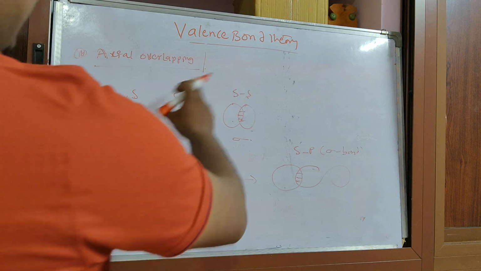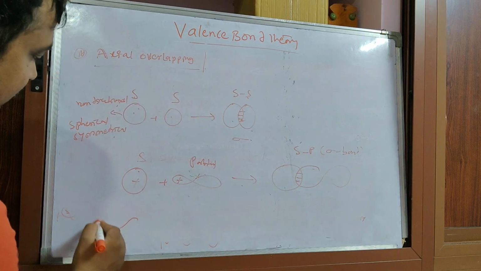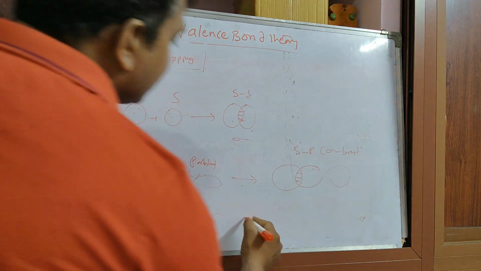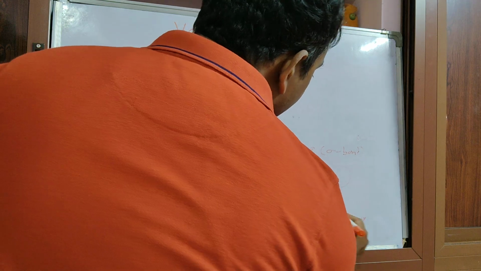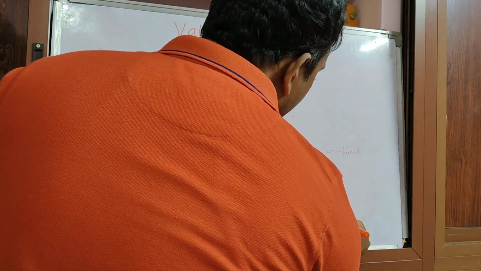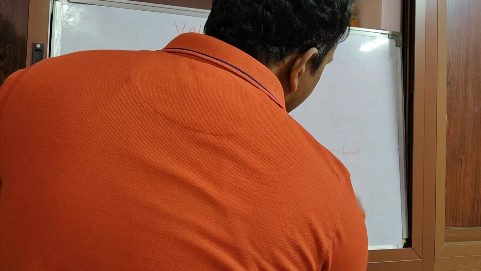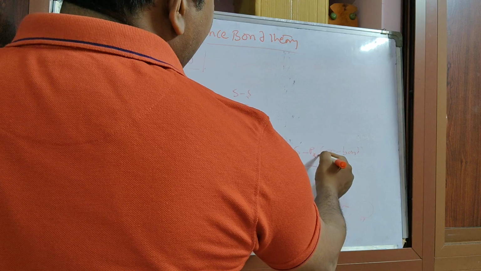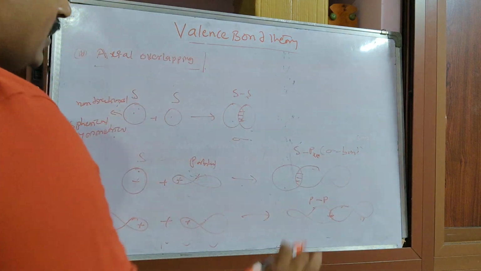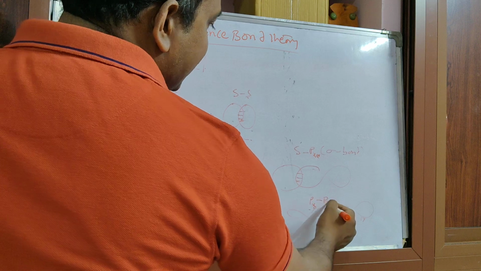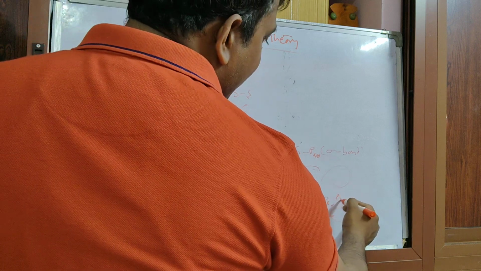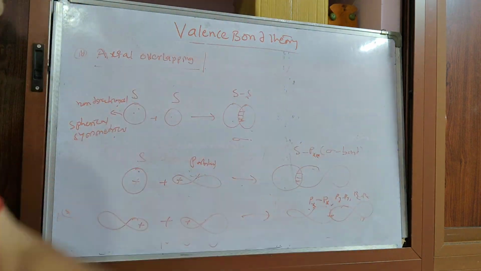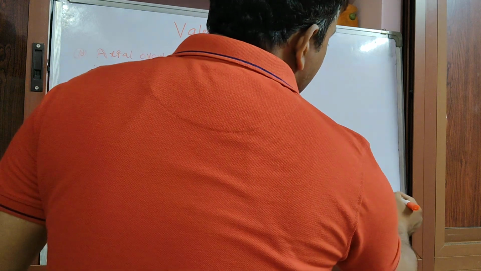If it is axial overlapping, a p orbital with a p orbital also forms a bond. It can be s and px, or you can take y or whatever it may be. In the case of p, you take px-px, in combination py-py, and in combination pz-pz. Like this they form the sigma bond.